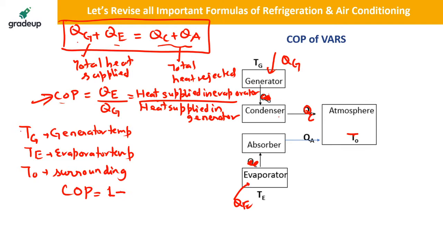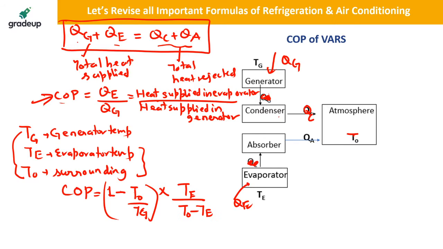Between these 2 temperatures you have to apply the formula for efficiency of a Carnot cycle: 1 minus T0 by Tg. And between these 2 you have to apply the formula for COP. This will be Te by T0 minus Te. Okay? Clear everyone?